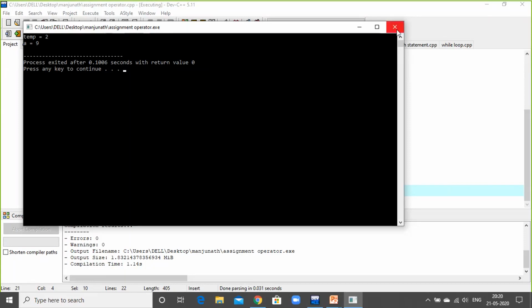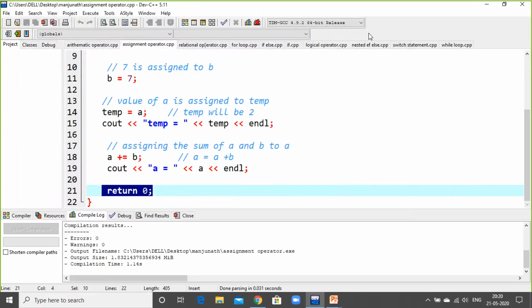I'll close this compiler output screen and click this cross mark to close. I'll come back to the chat box now. Any queries can be shared now. Any doubts you can share now. Please put it in the chat box so that we can have a discussion on this.